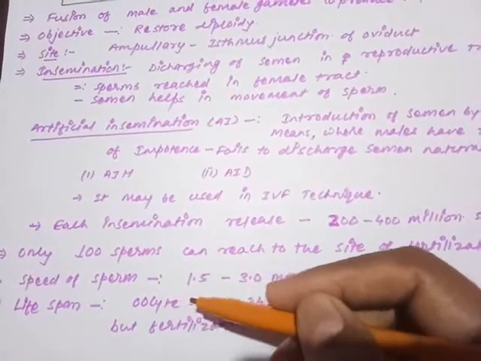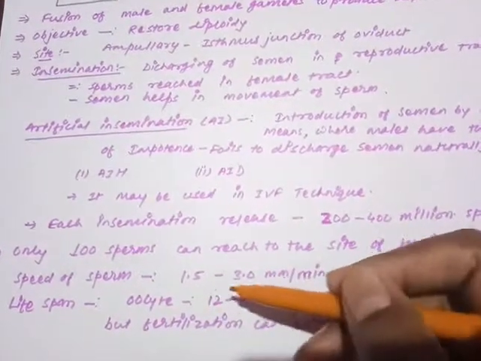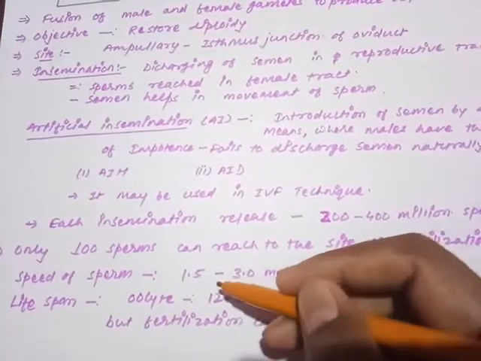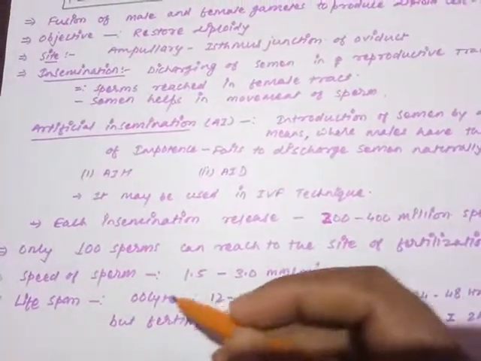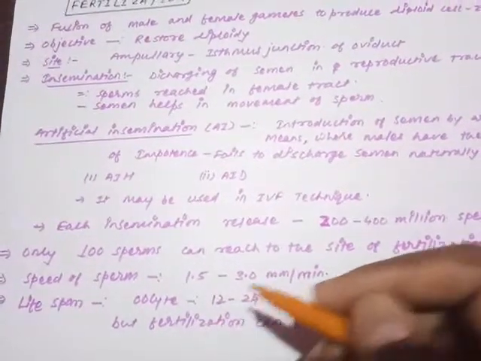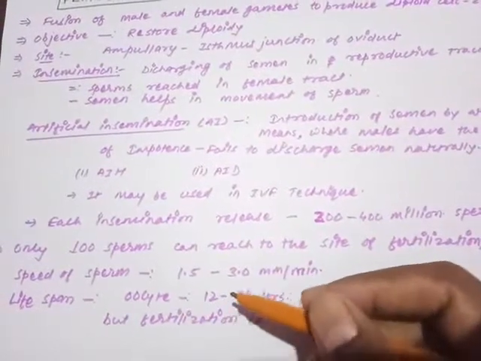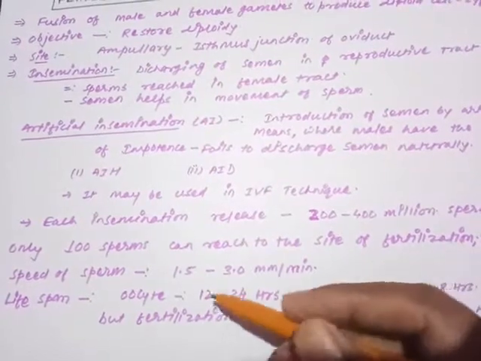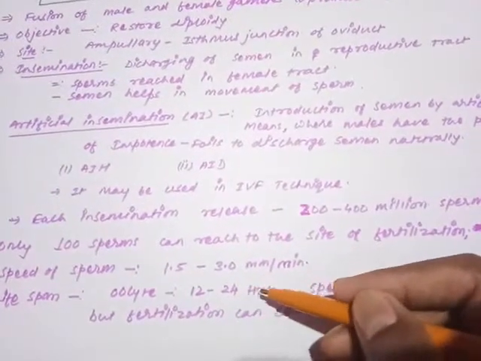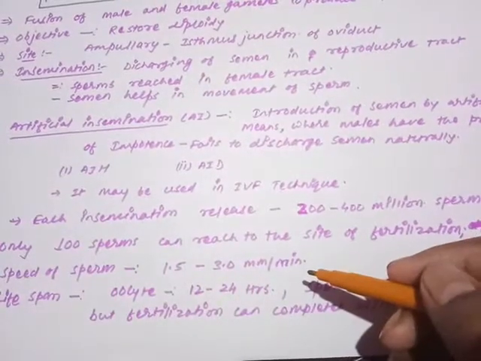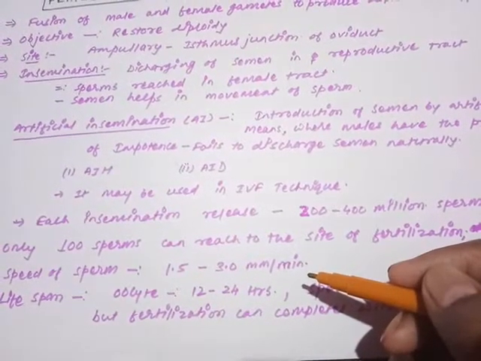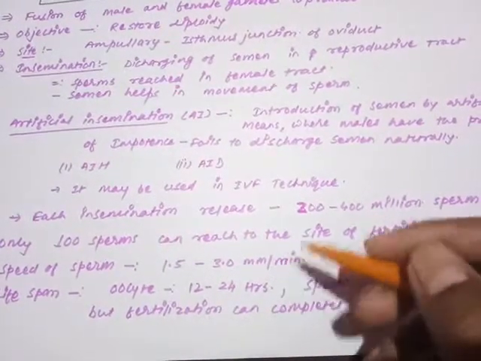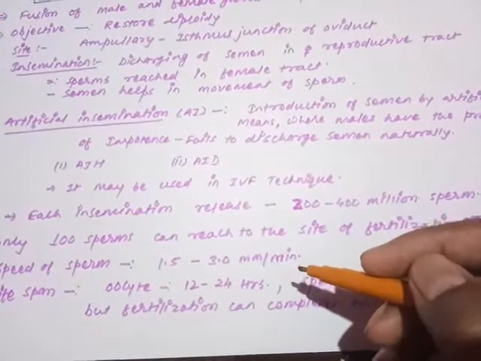The speed of sperm in the female reproductive tract is 1.5 to 3.5 mm per minute. The sperm travels the distance with a speed of 1.5 to 3.0 mm per minute. The lifespan of an oocyte is an important concept because it is required for understanding fertilization. An oocyte can survive up to 12 to 24 hours. Great disputes are there in terms of the lifespan. Different references give different lifespans, but we are just taking an average of whatever is present in many of the references.